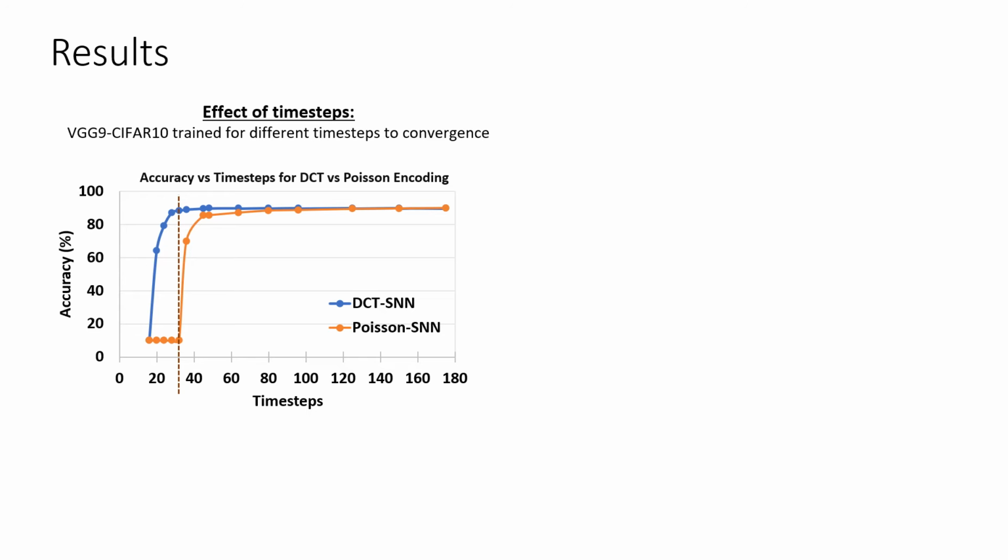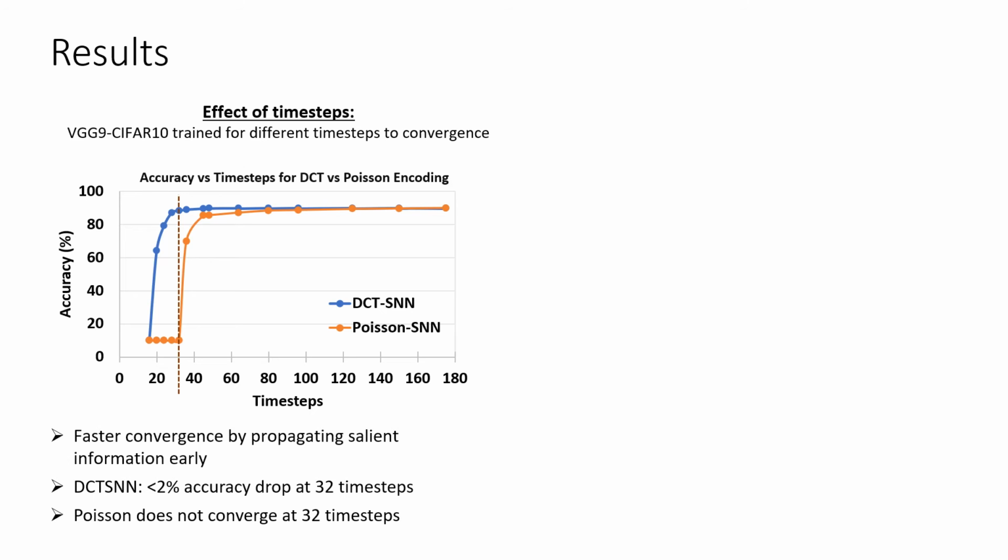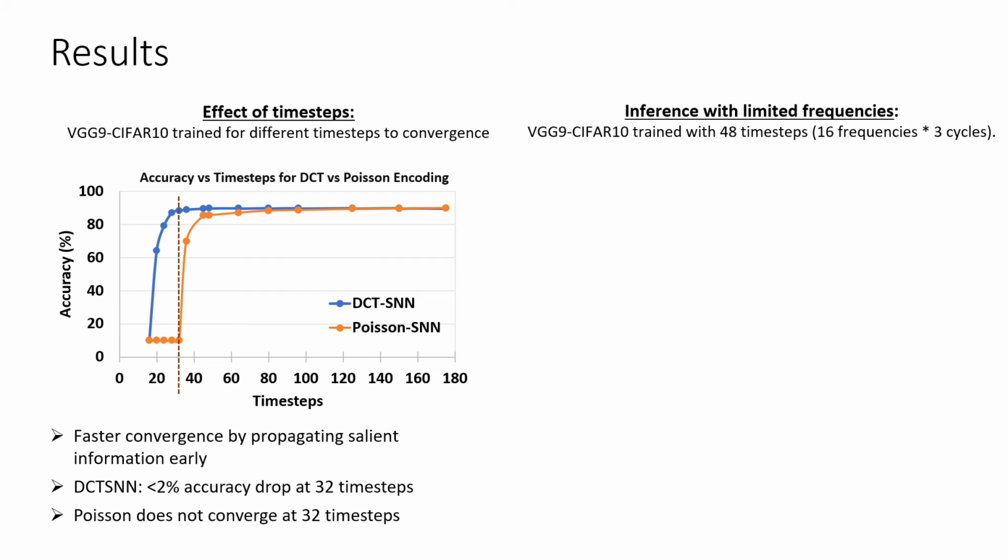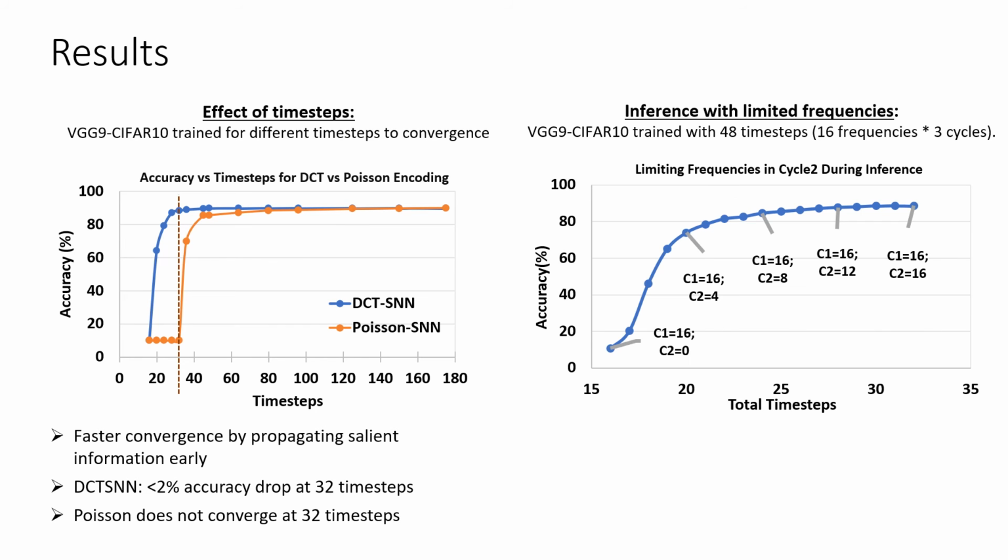We now show results on SNNs trained with our encoding scheme. This set of results is for VGG9 trained on CIFAR10. We show the effective time steps and accuracy for our scheme in blue versus Poisson encoded SNNs in orange. At just 32 time steps, shown by the dotted line, DCD SNN has converged to near full accuracy, whereas Poisson encoded SNNs do not converge at all. We believe this is because we convey salient information early on. We have DCD blocks of size 4x4, which means we have 16 time steps of one cycle to convey the full information of X.